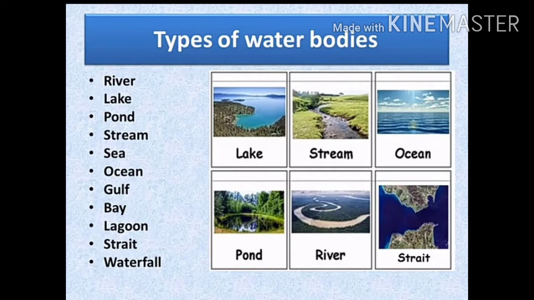I repeat once again: river, lake, pond, stream, sea, ocean, gulf, bay, lagoon, strait, and waterfall. You can see the pictures of a few on the screen. That is lake, stream, ocean, pond, river, and strait.